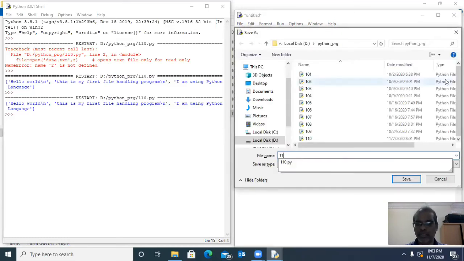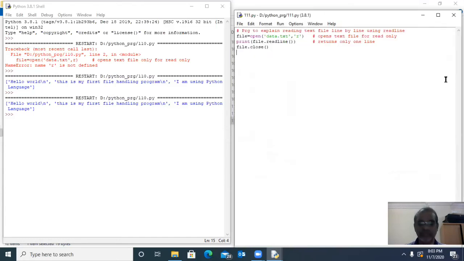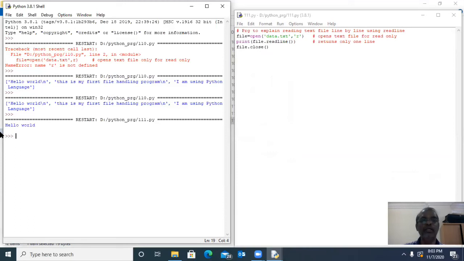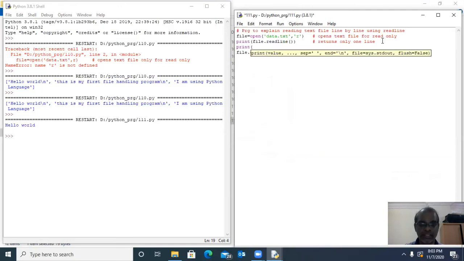I'll save the program and then run it. See here, only one line. That means readline returns a string. It is used to read the content of the file line by line. Since we are having only one readline, it returns only one line. Since our text file contains 3 lines, we have to use readline 3 times.